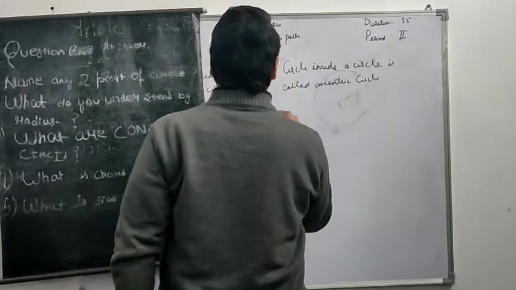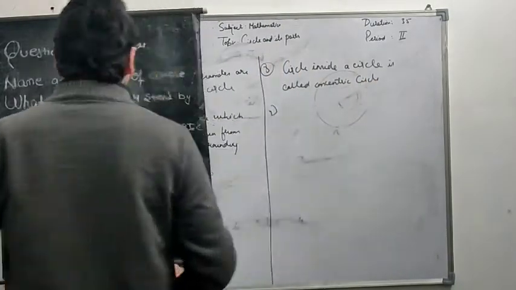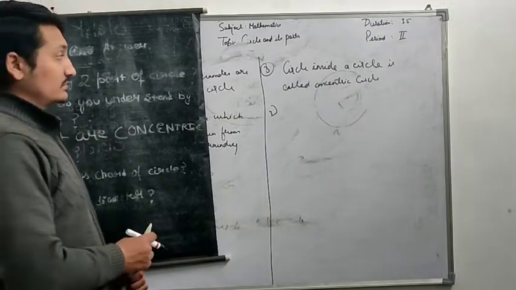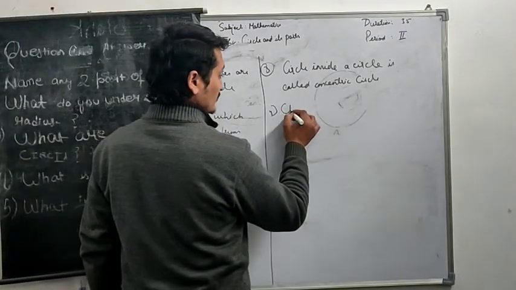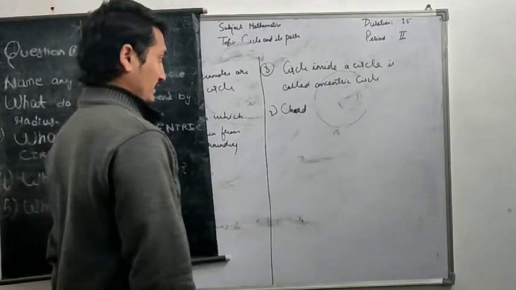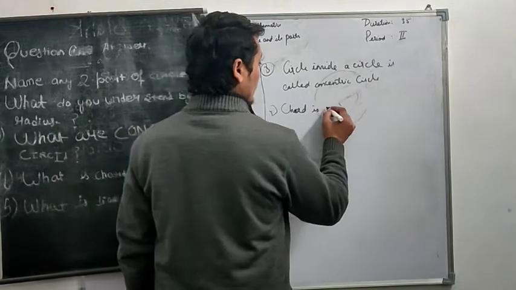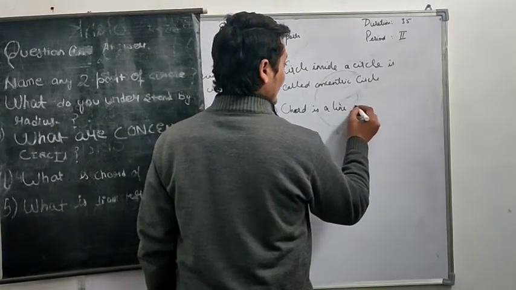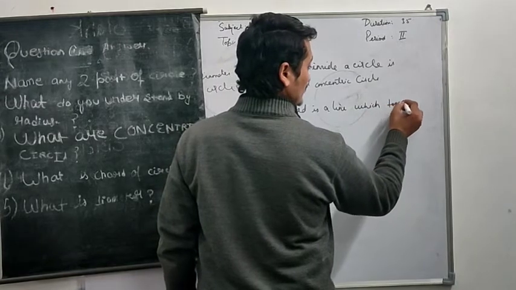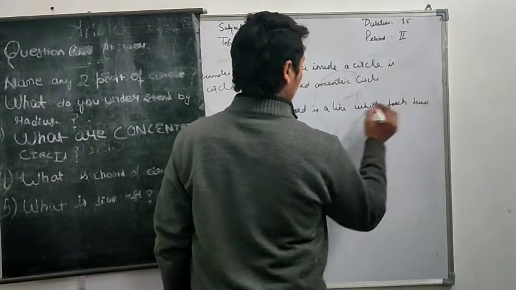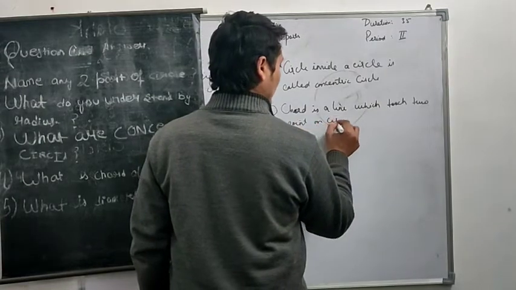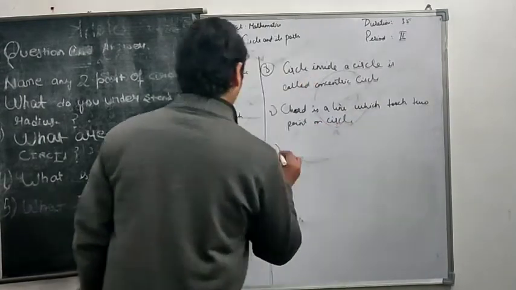The fourth part is, what is a chord? So a chord is a line between point A and B, but it is not a diameter because it does not touch the center. A chord is a line which touches two points on the circle. Last question for today.